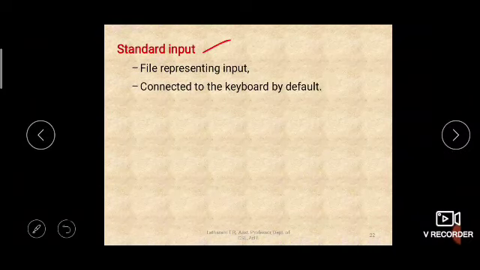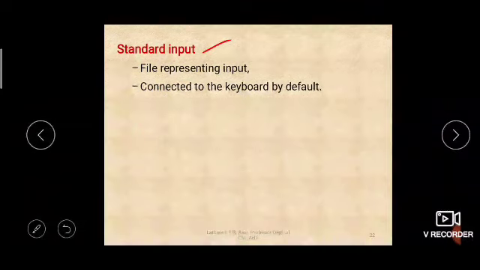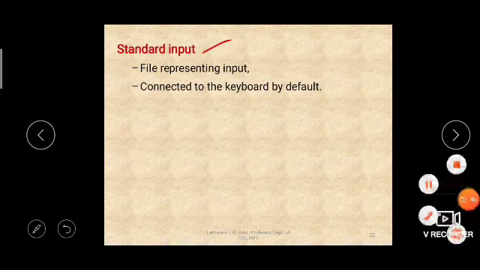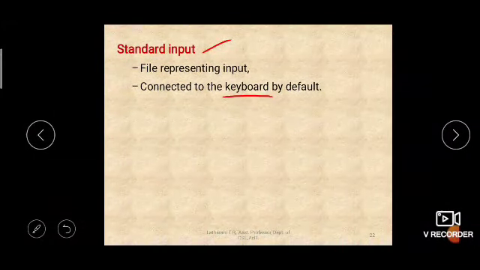So let us see about the standard input stream or file. We have seen everything in Unix is a file, right? So the stream is also in the form of a file. The standard input is a file which represents input, and it is by default connected to the keyboard.